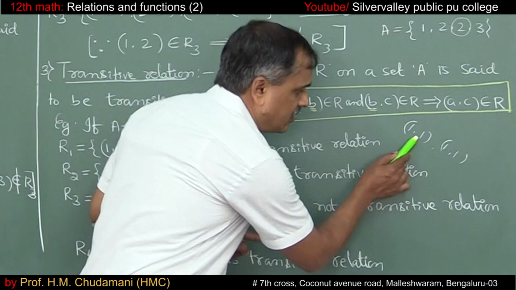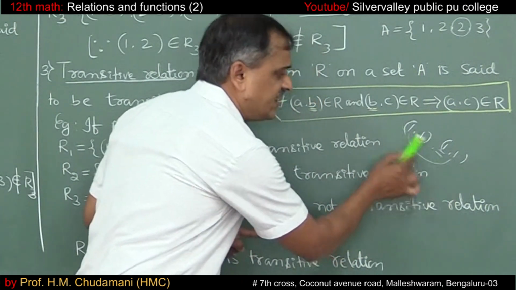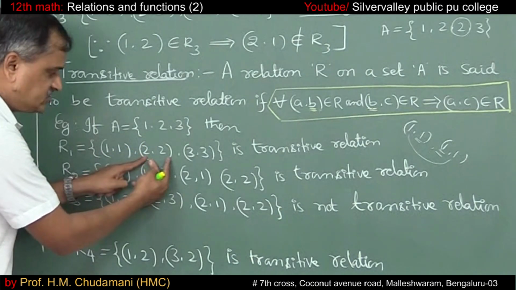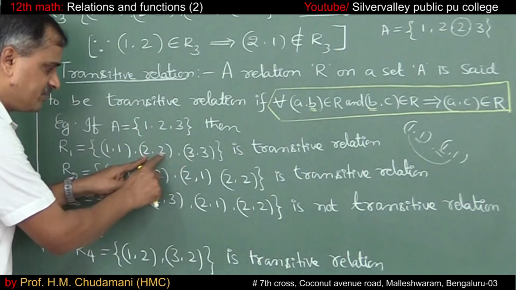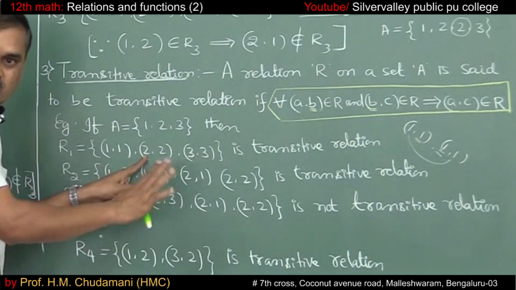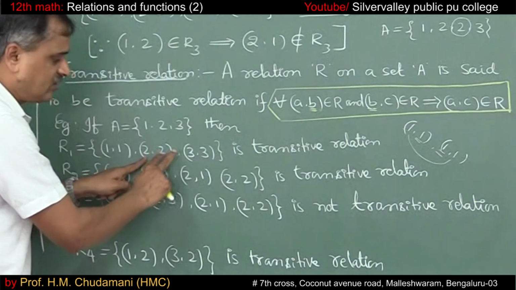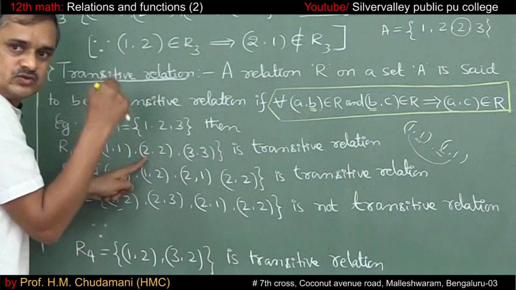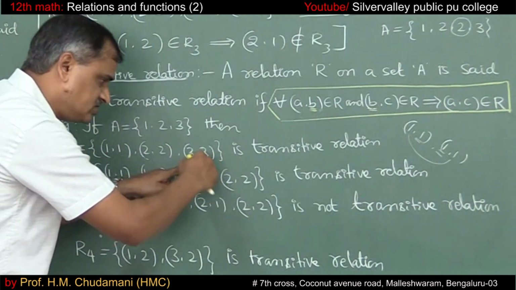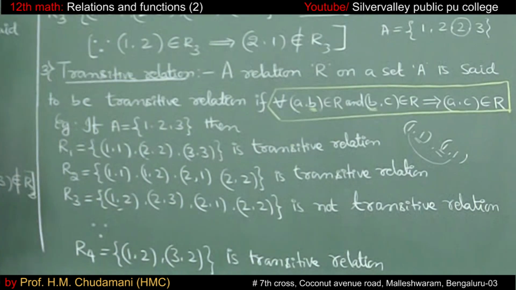So 1 comma 1, I just take 1 comma 1 again. This is A comma B, this is B. Now we are left with A comma C, it is there only. Then for the element 2, 2 comma something should be there. There is no 2 comma something, so I just repeat 2 comma 2 only. Again 2 comma 2 is there only. Then 3 comma 3, repeat it, 3 comma 3 is there only. That's why it is a transitive relation.